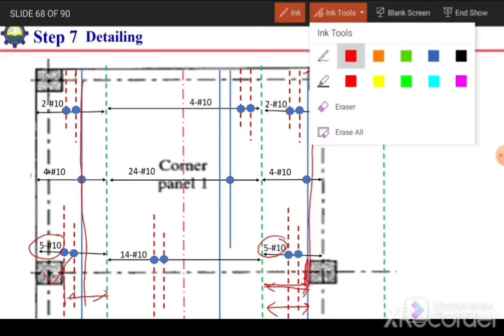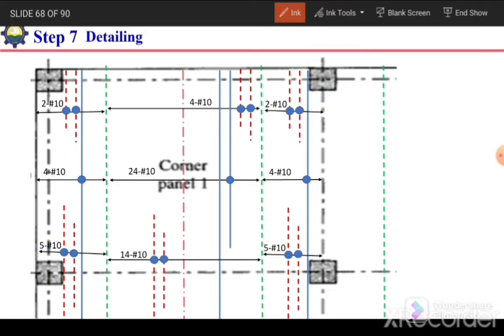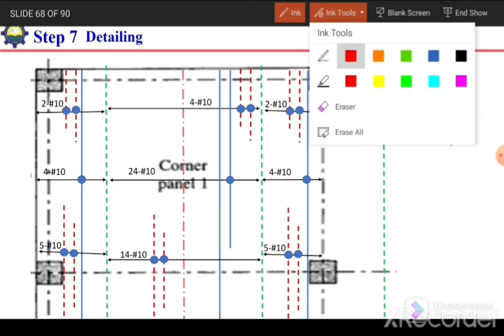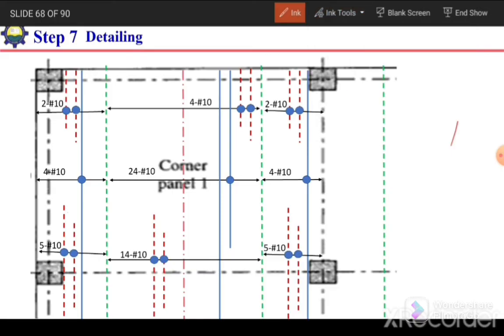And next question is, how much will be their extension? So it is a negative reinforcement. Negative reinforcement I have shown with the red color and dotted lines. So the question is, how much I need to extend this from this face in this direction and from this face in this direction. How much will be the extension?